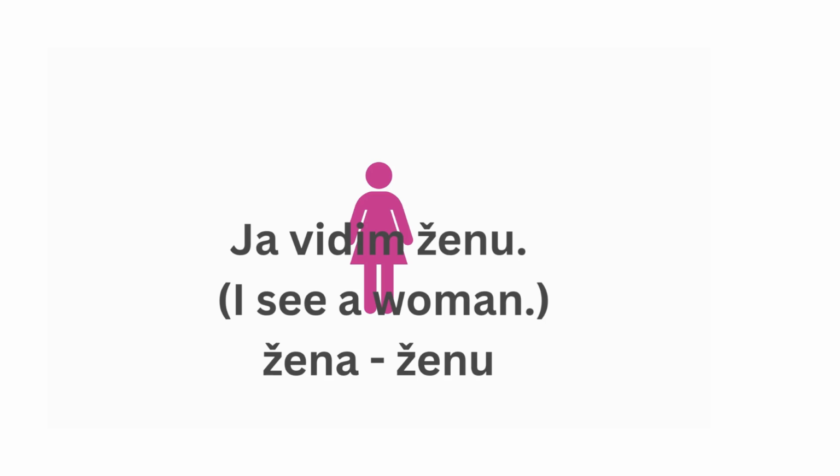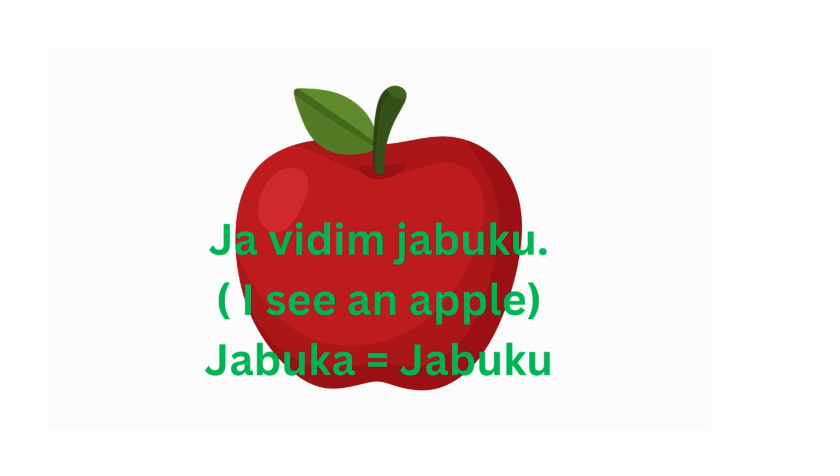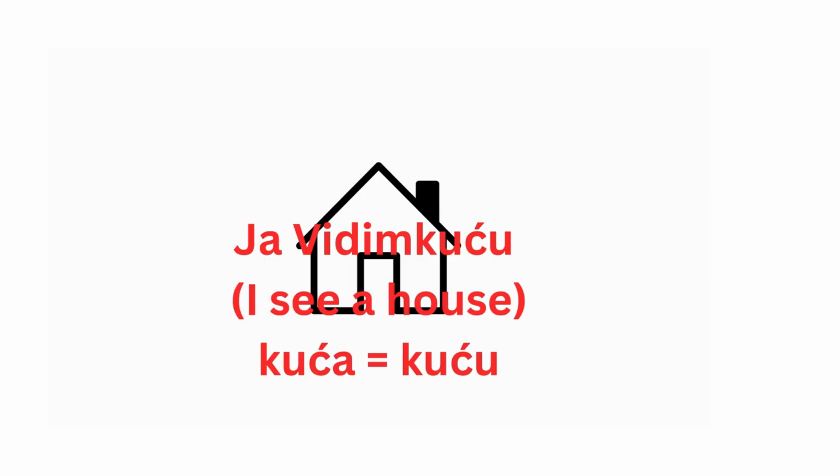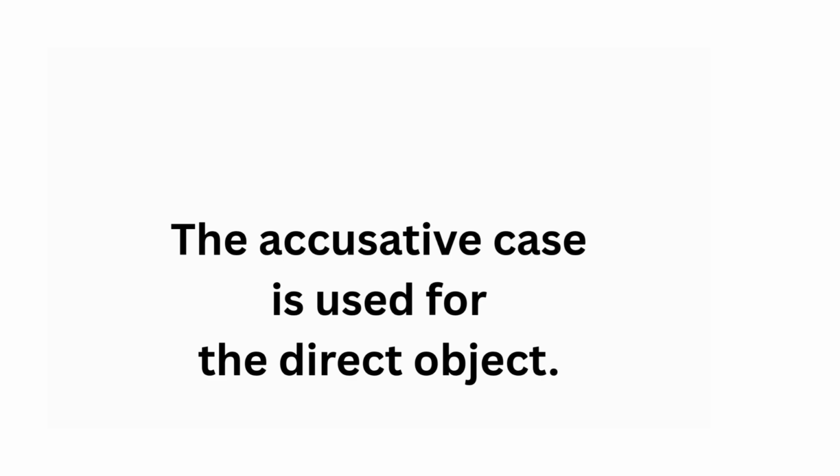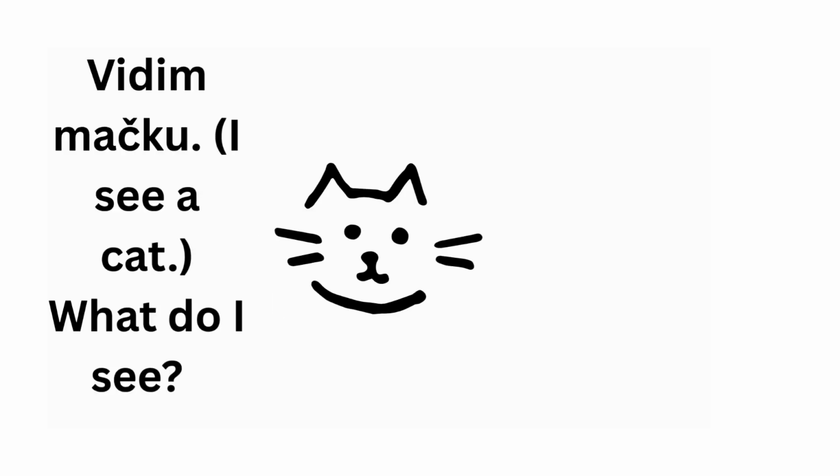Žena changes to ženu. Ja vidim jabuku, I see an apple. Jabuka changes to jabuku. Ja vidim kuću, I see a house. Kuća changes to kuću. The accusative case is used for the direct object.